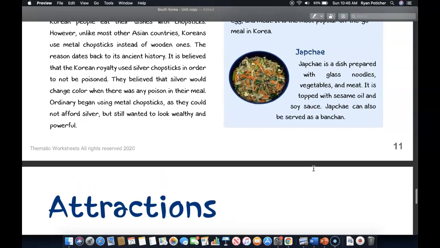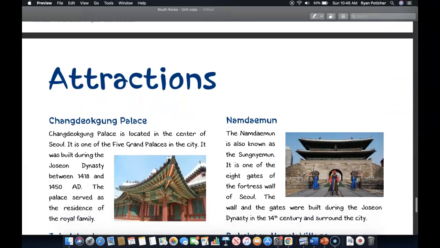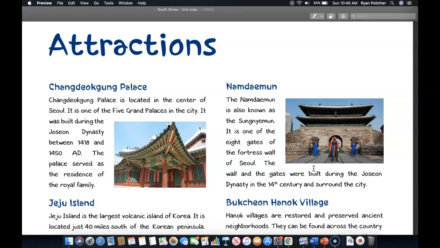At this time, you may proceed to answer the next set of key concept questions and complete the exercises that correspond with this reading. And then you may proceed to the final part of the reading and presentation on attractions. Let's proceed to the final part of the reading on attractions.